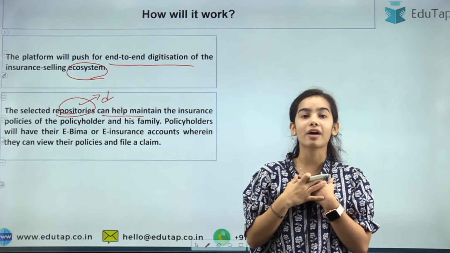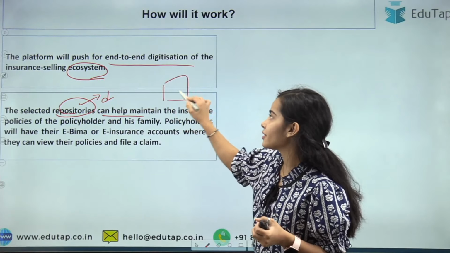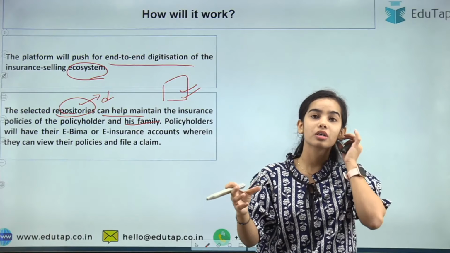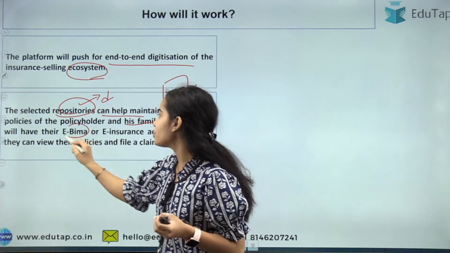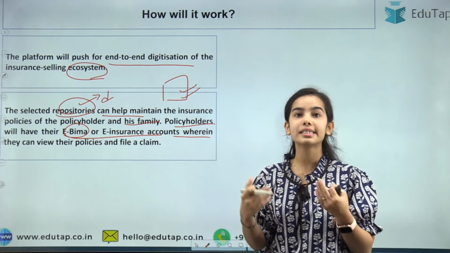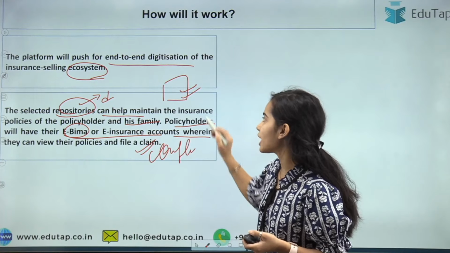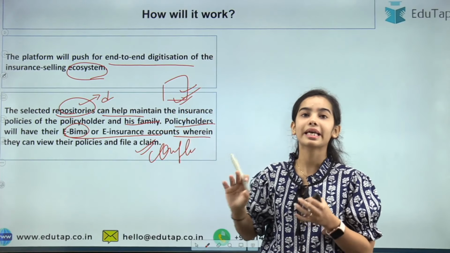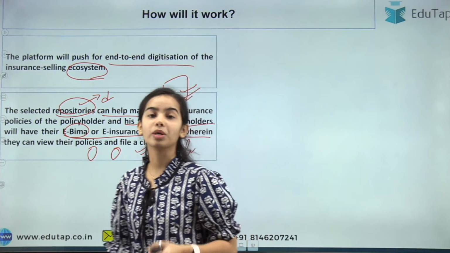I do not have to have the physical documents. All my policies will be seen through a centralized database. Even of my family, I can see that okay, this much policies I have for my family. Policyholders will have their e-Bima or e-insurance accounts, wherein they can view their policies and file a claim. If they want to raise a complaint, through the centralized repository, through the centralized database, they can raise a complaint against any of their policies if there is some problem, okay.